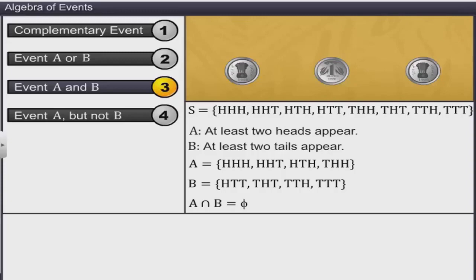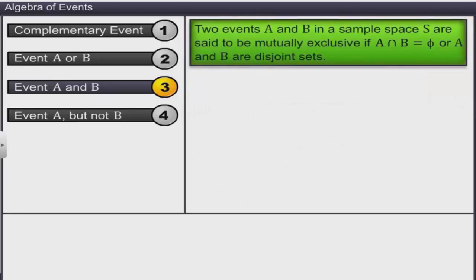2 events A and B in a sample space S are said to be mutually exclusive if A intersection B is equal to null set, or A and B are disjoint sets. In general, events E1, E2, E3 and so on in a sample space are said to be mutually exclusive if they are disjoint sets.